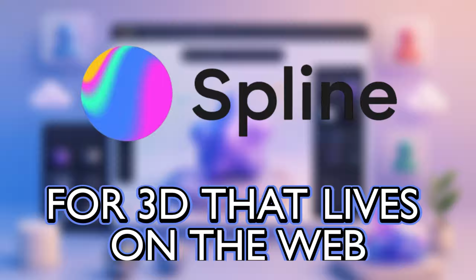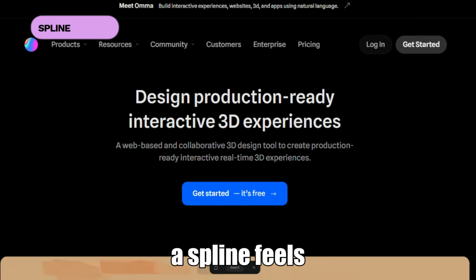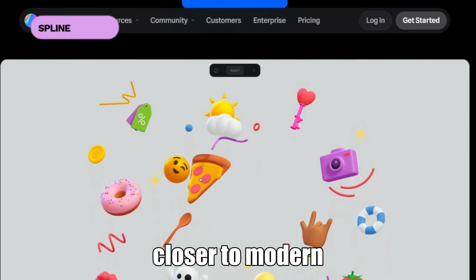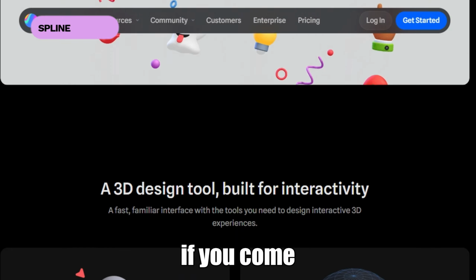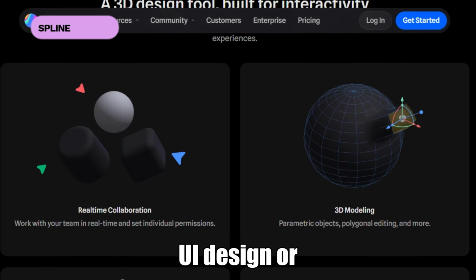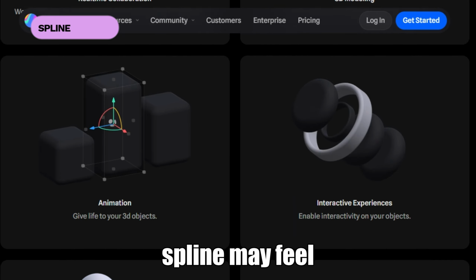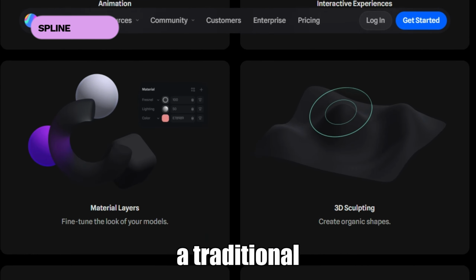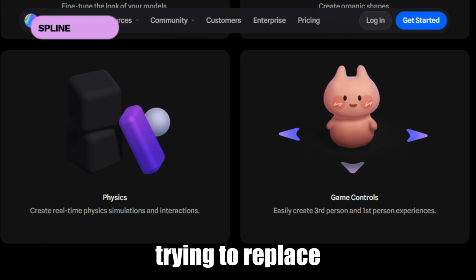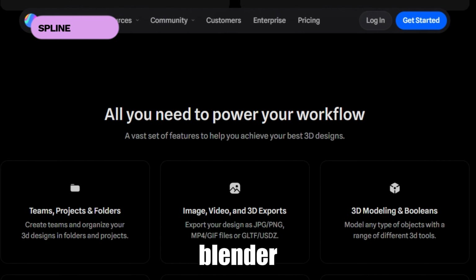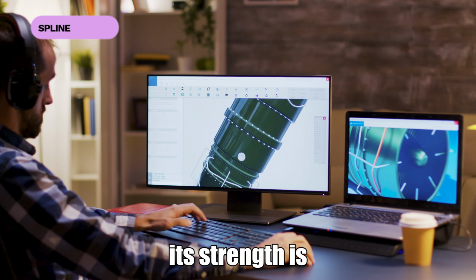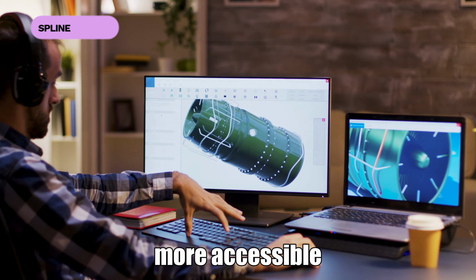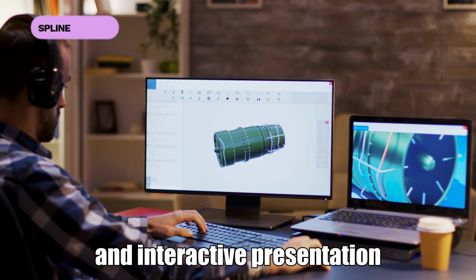Spline, for 3D that lives on the web. Spline feels different because it is closer to modern visual design. If you come from graphic design, UI design, or web design, Spline may feel less intimidating than a traditional 3D suite. It is not trying to replace every part of Blender or FreeCAD. Its strength is making 3D feel more accessible for digital design and interactive presentation.